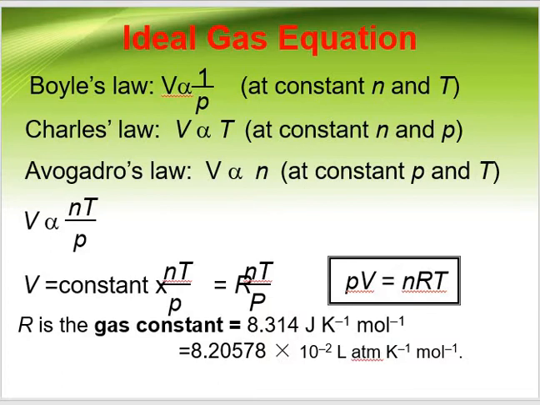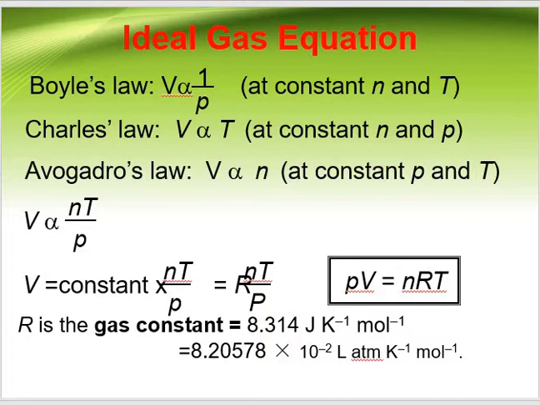On putting a constant in place of proportional, we will get V equals R nT upon P. Here R is the gas constant. On rearranging this equation, we get PV equals nRT, and this is the ideal gas equation. Here, as I told you, R is the gas constant. The value of R in joules, which is the SI unit also, is 8.314 joule Kelvin inverse mole inverse.